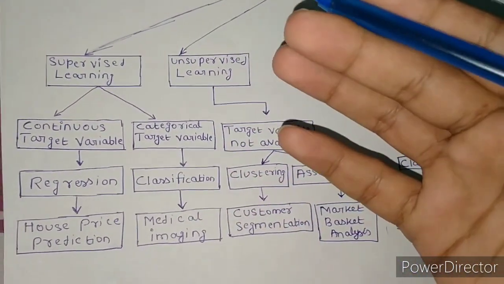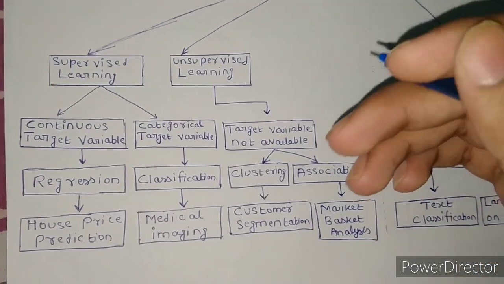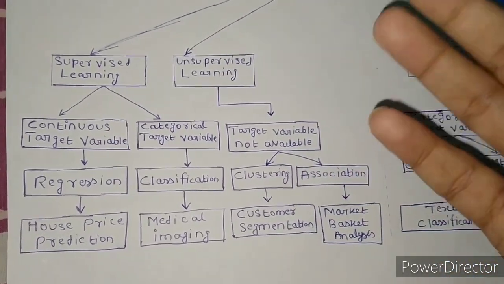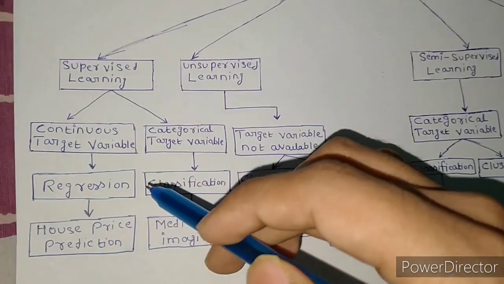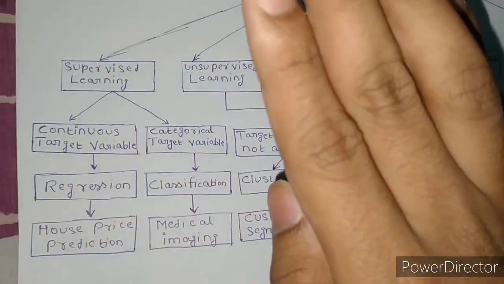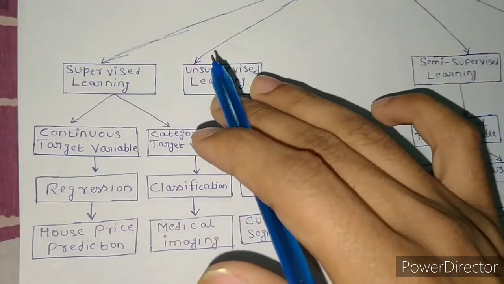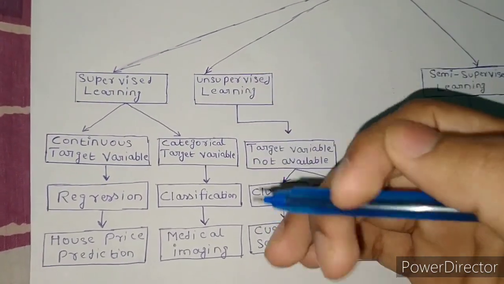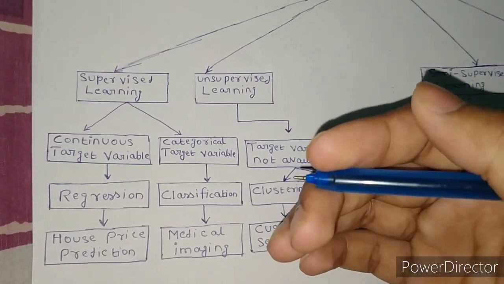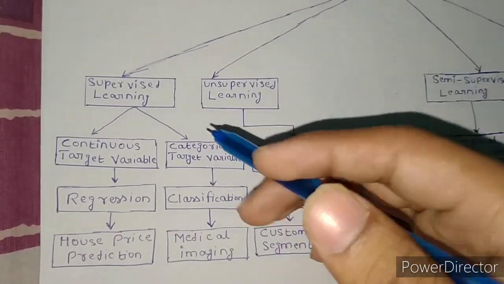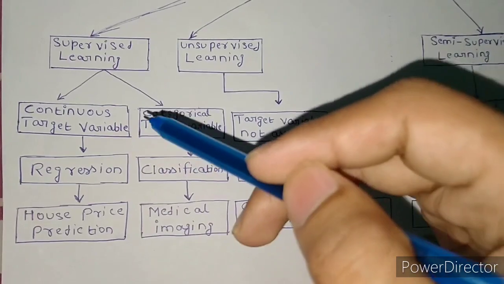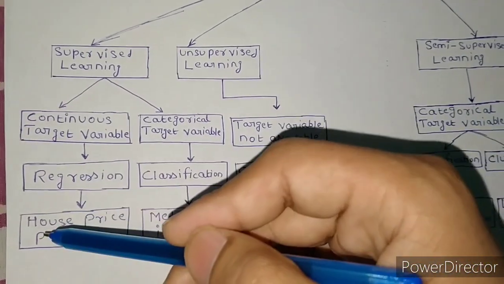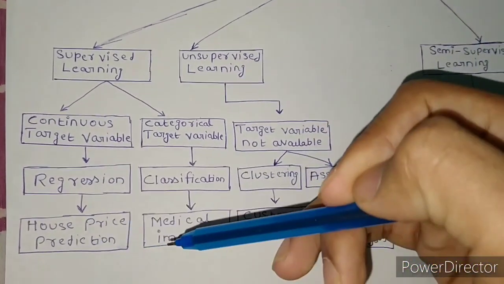But how to implement it? There are algorithms which are required to implement it. Algorithms are a set of ideas to solve any problem. In supervised learning we use five or six kinds of algorithms. One is the nearest neighbor algorithm, second support vector machine, third linear regression, fourth naive Bayes, fifth neural networks or deep learning, and last decision tree. These algorithms can be used to solve supervised learning problems, that means for regression and classification models. With that we can easily predict the house price, or use it in medical imaging.